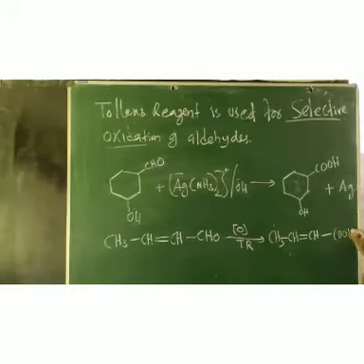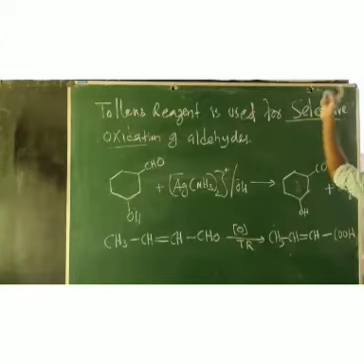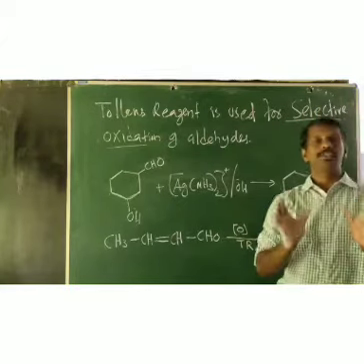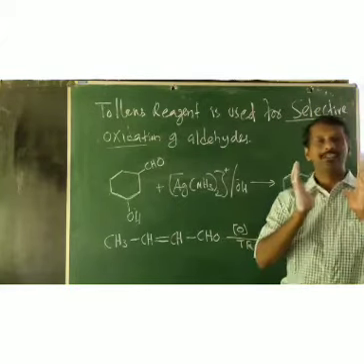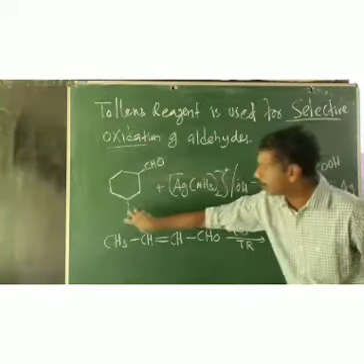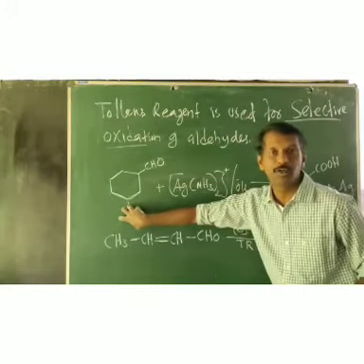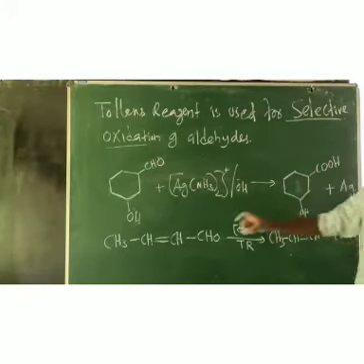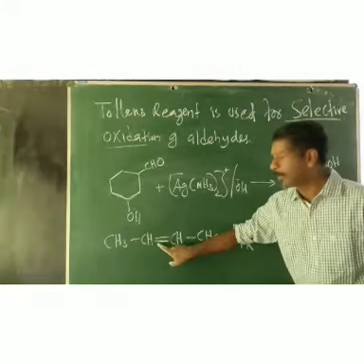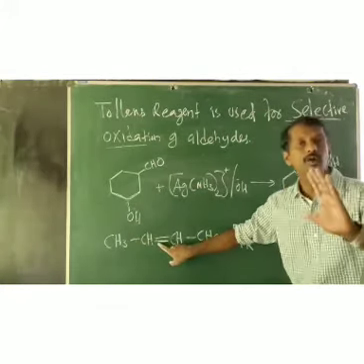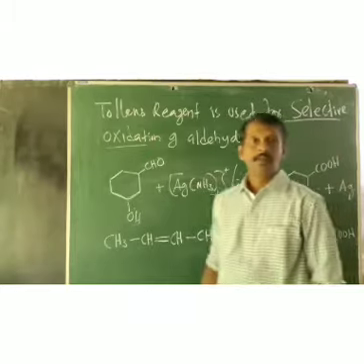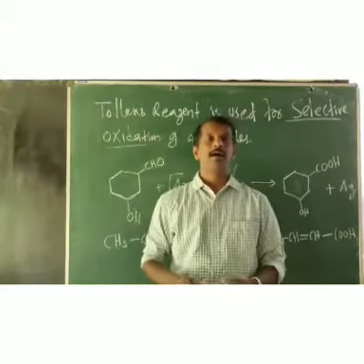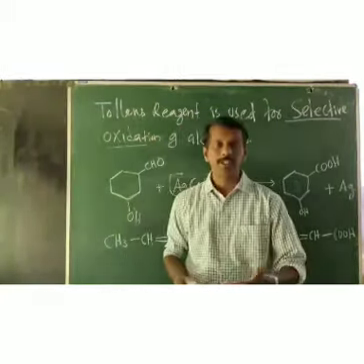So this point you have to remember: Tollens reagent is used for selective oxidation. Tollens reagent will oxidize only the CHO group. In the first case, it will not oxidize the OH group; only the CHO group is converted to COOH. In the second example, the double bond is not affected; only the CHO group is converted to COOH. Okay, so we continue with the next class. Thank you.